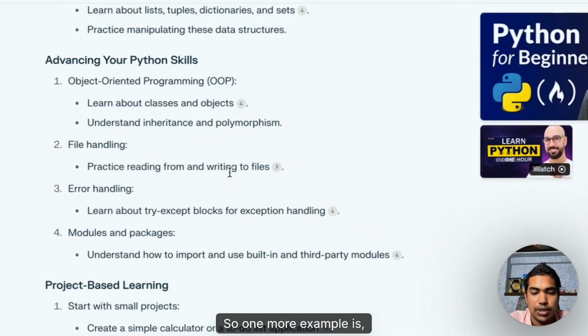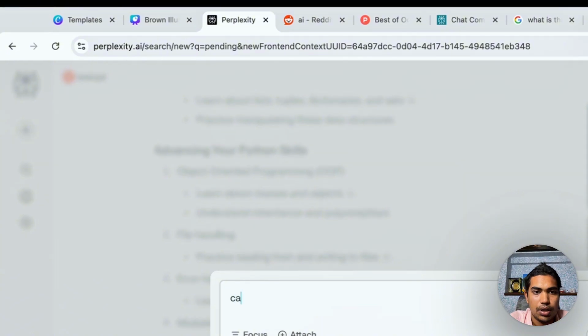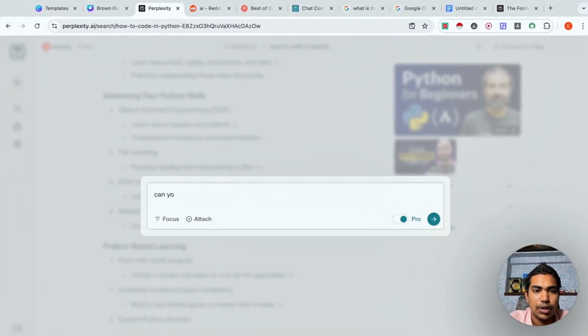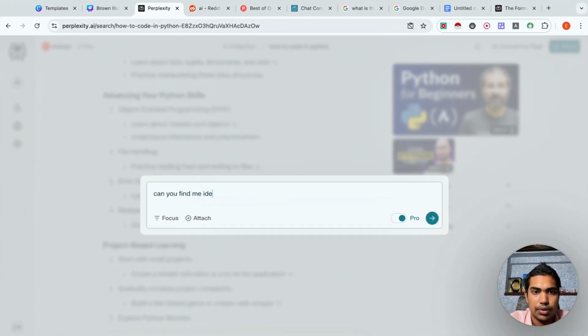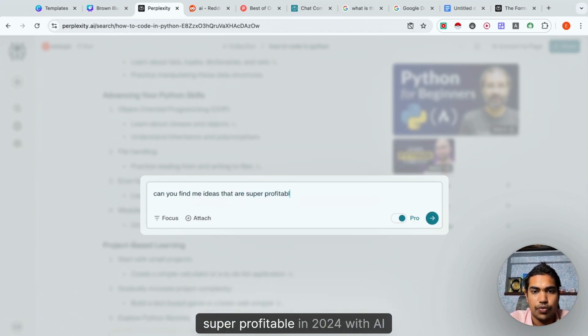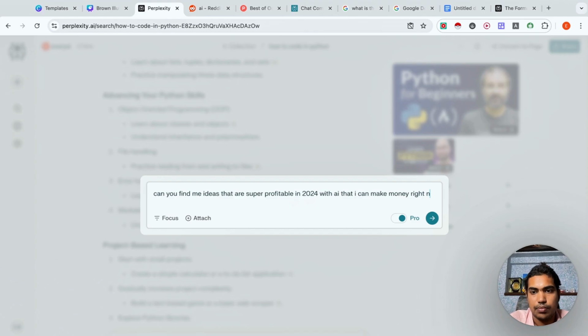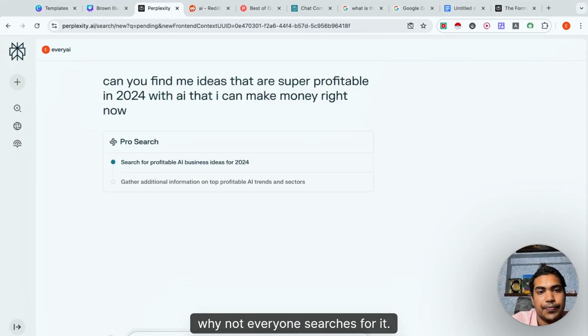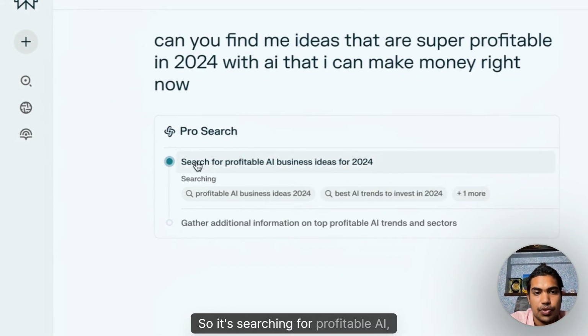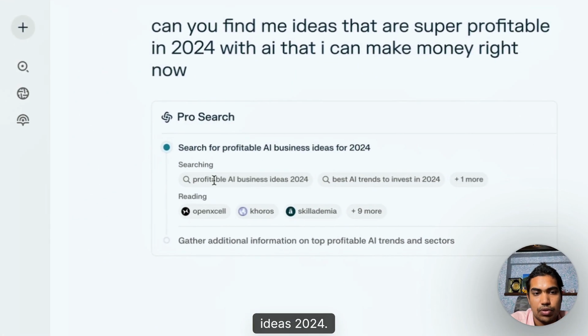So one more example is, can you find me ideas that are super profitable in 2024 with AI that I can make money from right now. So yeah, why not? Everyone searches for it. So it's searching for profitable AI ideas 2024.